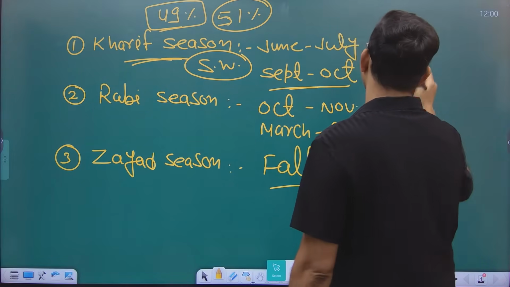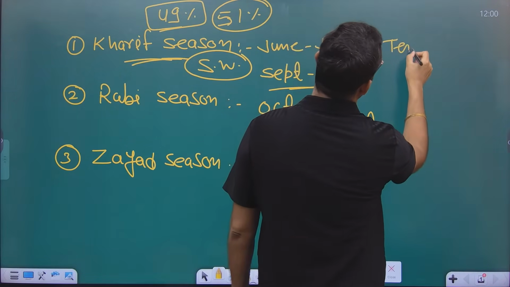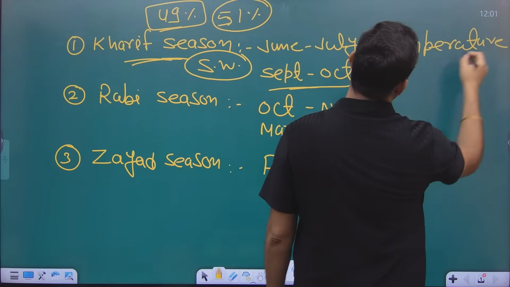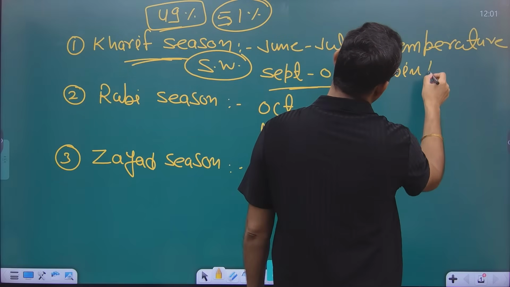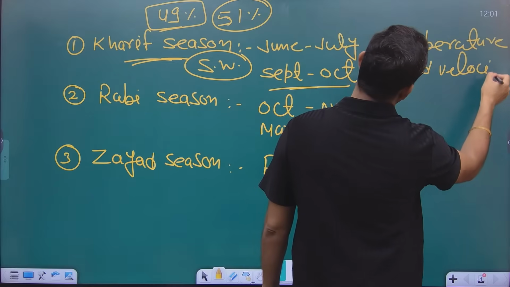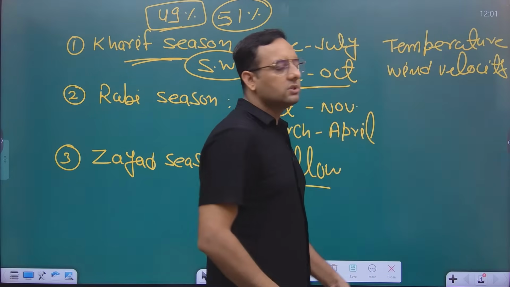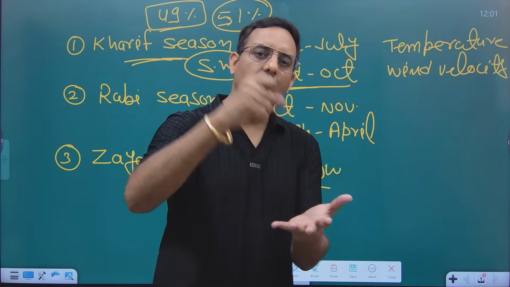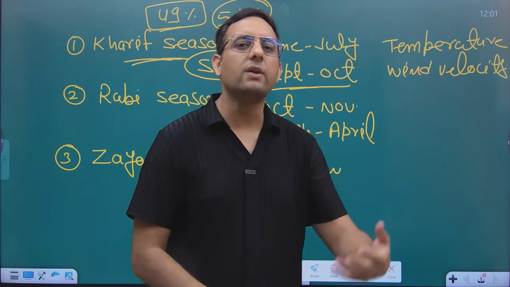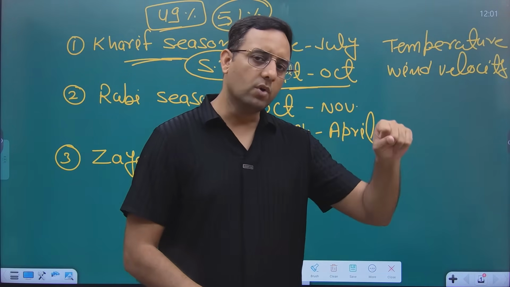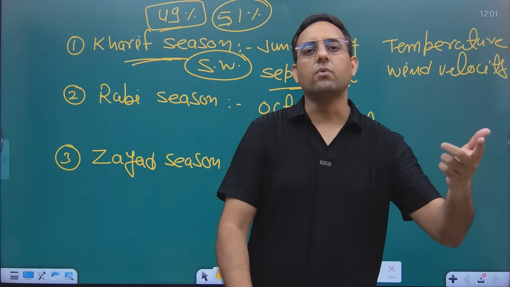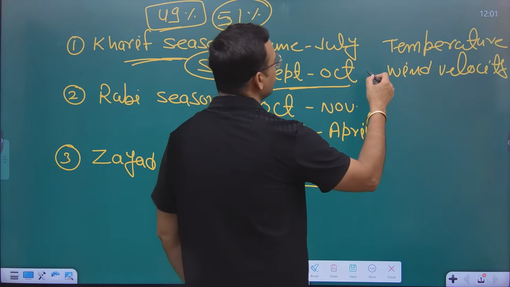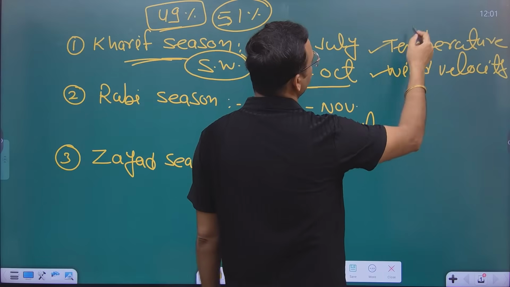So water requirement will be more in the Kharif season because of high temperature, and also one more factor, that is wind velocity, because in case of Rabi, the wind velocity is comparatively higher. Because of higher wind velocity, the wind will absorb more water from the leaf area, so the leaf will have to absorb more water. If leaves are absorbing more water for the transpiration purpose, there is more water requirement. So water requirement will be more based on wind velocity and high temperature.